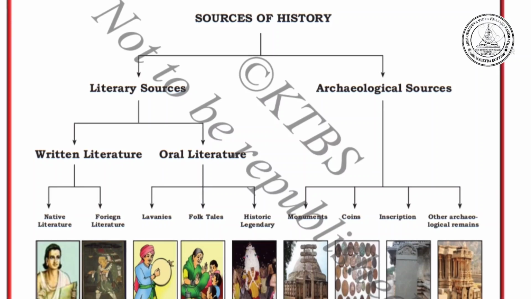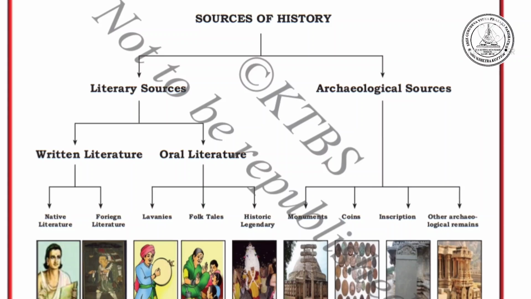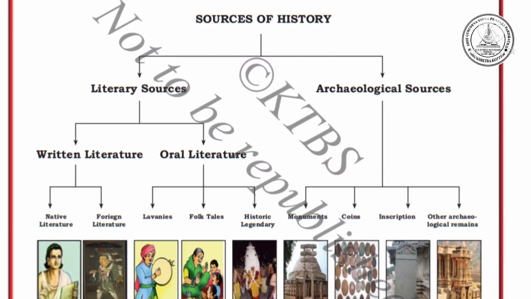First we go through the literary source. The person conveys the matter in two ways. The first one is oral literature, the other one is written literature. So we found these kinds of literatures. Written literature is classified into two ways. The first one is native literature, another one is foreign literature. So what is native literature?